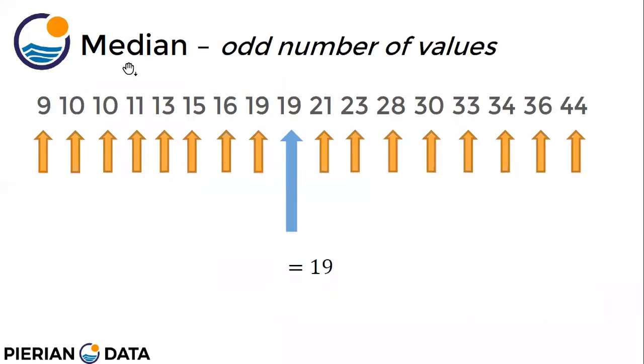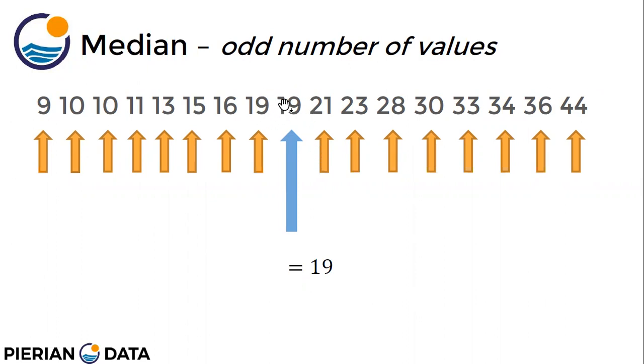Okay. So now, median with an odd number of values. The median is the middle value, right? So let's take the case where the number of values is odd. Suppose these are the marks of the students out of 50. We arrange them in increasing order, 9, 10, 13, 15, in increasing order. Then the middle value is the median.